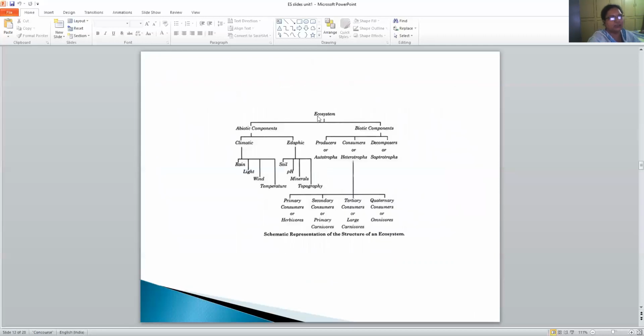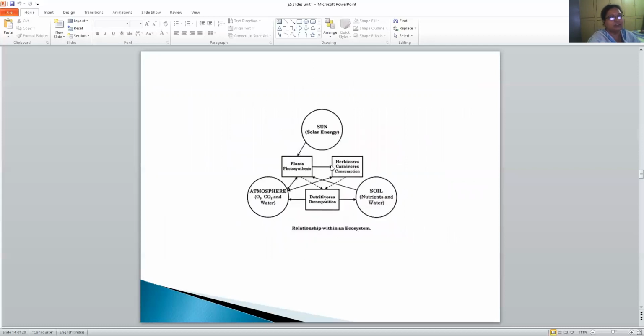So this is the basis of ecosystem, that is abiotic components and biotic components, in a schematic diagram of the structural representation of ecosystem. In this you have producers, consumers, decomposers. Then climatic, edaphic, and the other factors involved. And then the relationship within an ecosystem: how ecosystem is dependent on the abiotic as well as biotic. These two are biotic, that is plants and herbivores, then detritivores, and then we have the abiotic in larger circles, that is soil, sun and atmosphere.